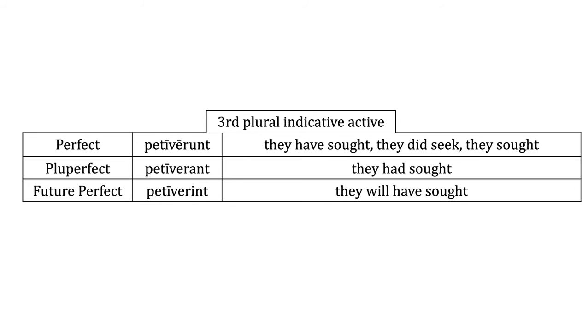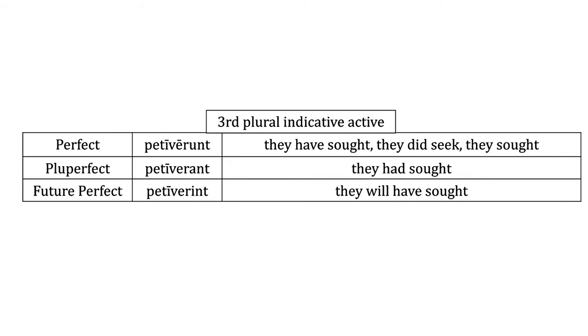For the third person plural perfect, we have i, isti, it, imus, istis, and then erunt right there. The pluperfect personal endings are like the imperfect of to be. So you have eram, eras, erat, eramus, eratis, and then here erant, the third plural. And then here we have the future perfect, and we have the eri as our stem, and we have the nt as our personal ending, petiverint.